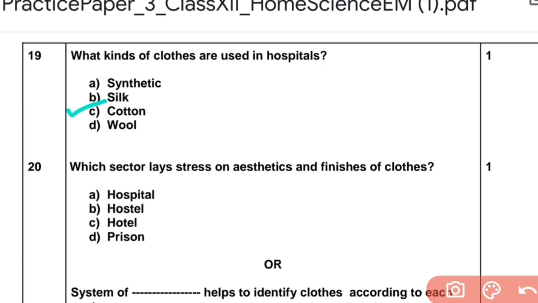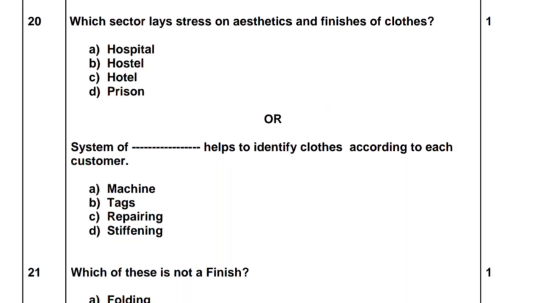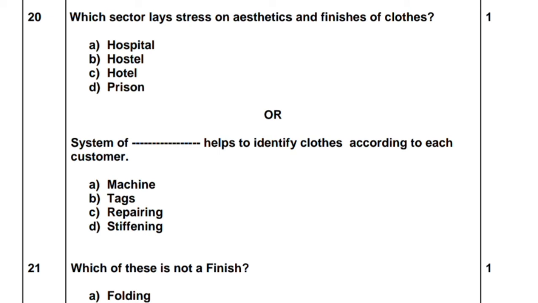So cotton. Which sector lays stress on aesthetics and finishes of clothes? Hospital, hostel, who looks at it? Prison? No, it's C, hotel, where aesthetics and finishes are of utmost importance. So the answer is C. In such a simple question also there is a choice. System of dash helps to identify clothes according to each customer: machine, tags, repairing, stiffen.